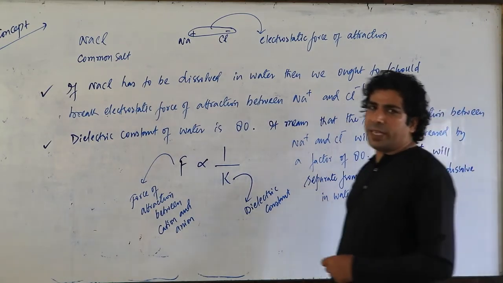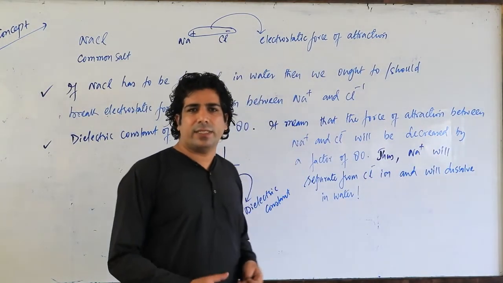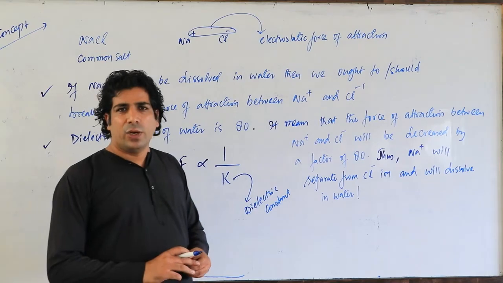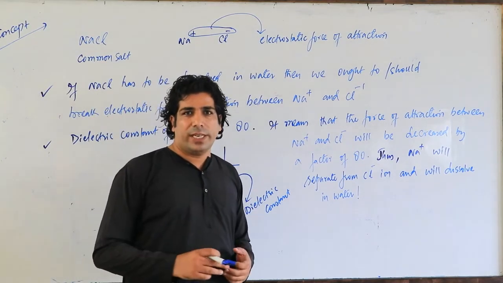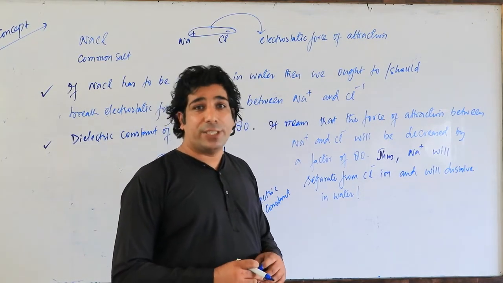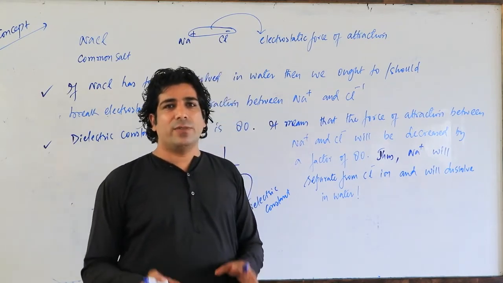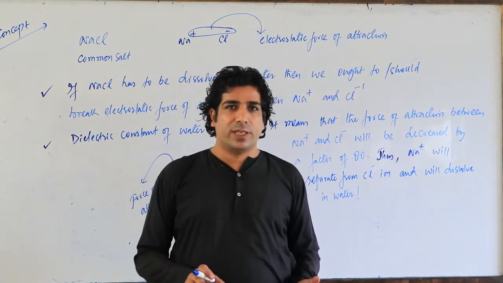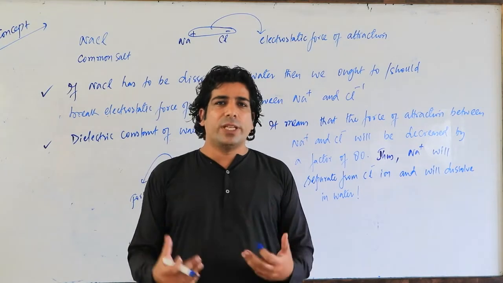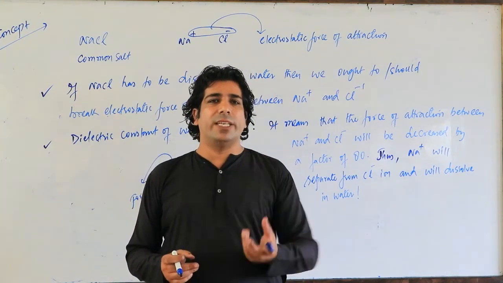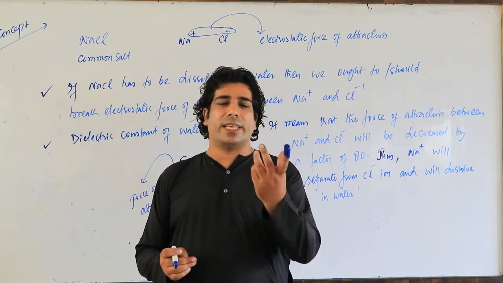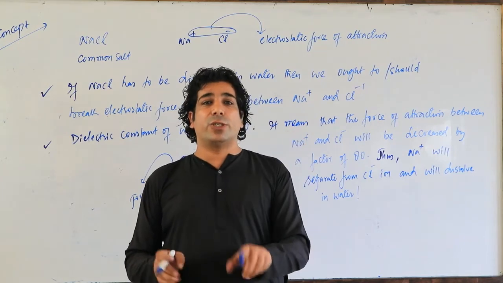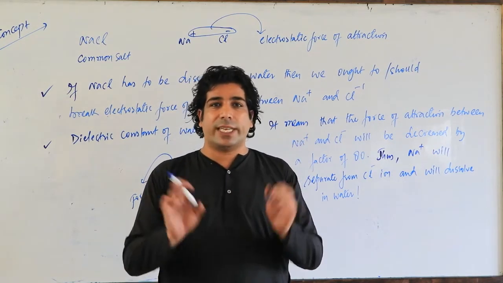Now you may be thinking, why does water have a dielectric constant of 80? It's because of the hydration. When you put NaCl in water, it undergoes hydration. Water will add, and due to the hydration, energy will be released. We call it hydration enthalpy, and that energy will dissociate Na+ and Cl-.